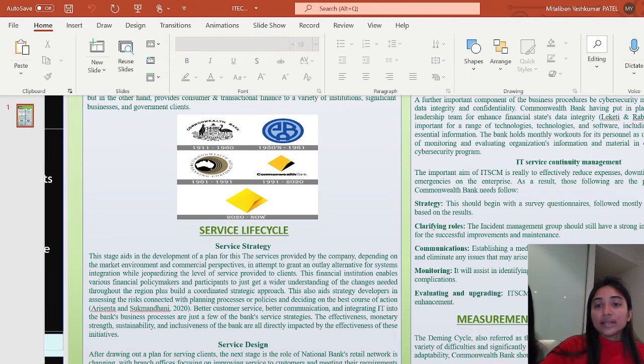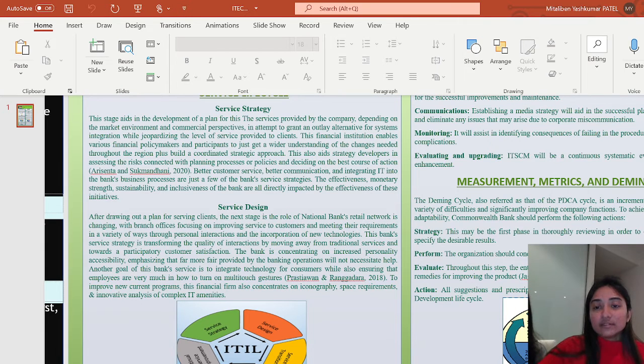Next is the measurement metrics and the measuring cycle. In this cycle, there are 4 phases. First is plan, second is do, third is check, and fourth is act. The measuring cycle is referred to as the PDCA cycle. The first is strategy. This may be the first phase, reviewing in order to establish a foundation and specify the desirable result.